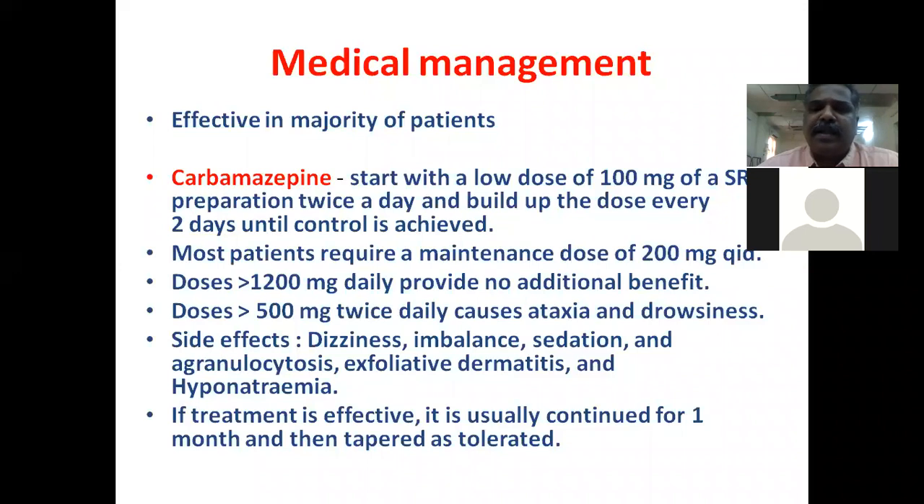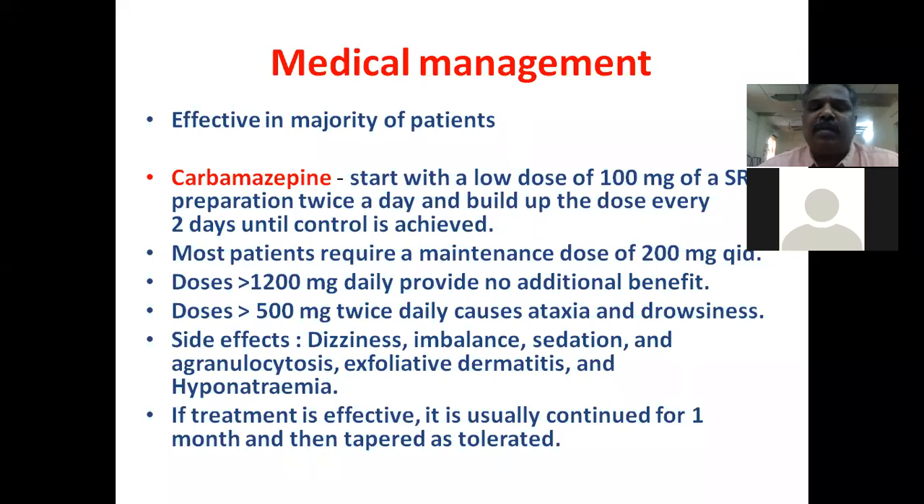and the dose is slowly escalated day by day until the pain is controlled. And the majority of patients require a maintenance dose of 200 milligram of carbamazepine 6 hourly. So the majority of patients require up to 1000 to 1200 milligram of carbamazepine. More than 1200 milligram of carbamazepine, usually there won't be any additional benefit. And if you give more doses of carbamazepine, they will cause side effects like ataxia and drowsiness.